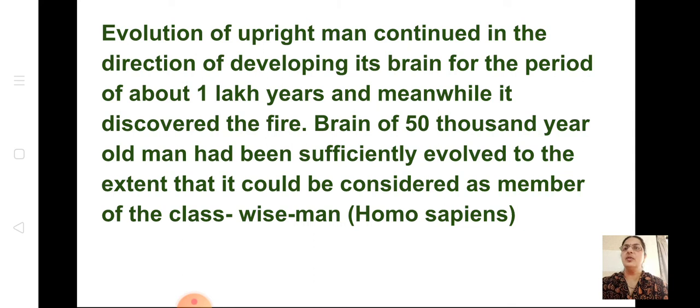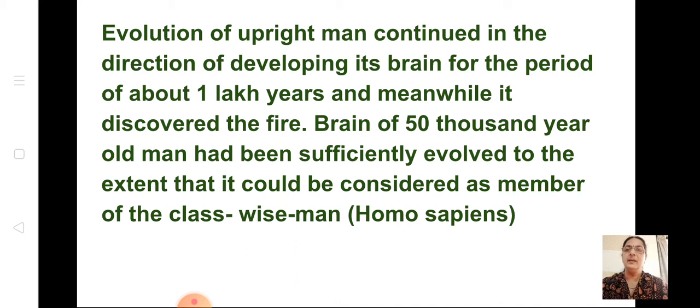Evolution of the upright man continued in the direction of developing its brain for a period of about 1 lakh years, and meanwhile it discovered fire. So slowly the brain started developing, the size of the brain also increased, and they discovered fire. Once they discovered fire, they had the mind to cook something and eat. The brain of the 50,000 year old man had sufficiently evolved that it could be considered a member of the class wise man, Homo sapiens.